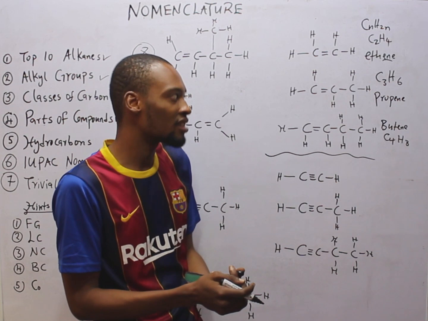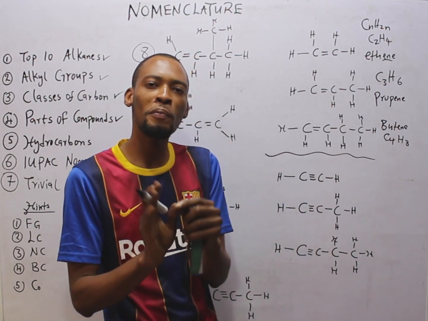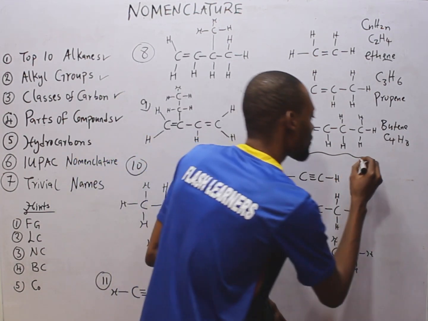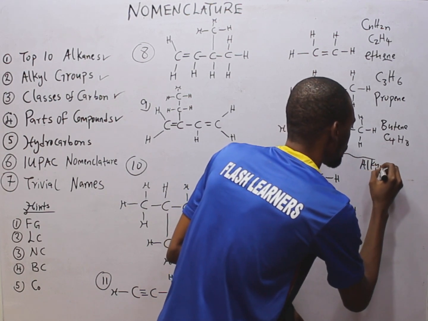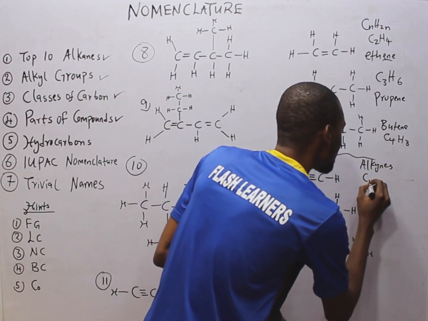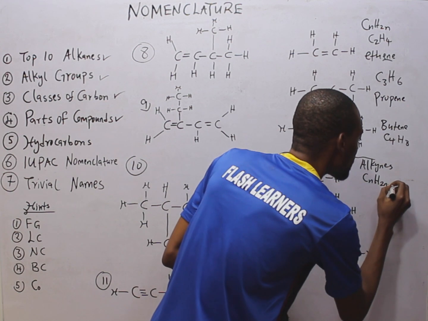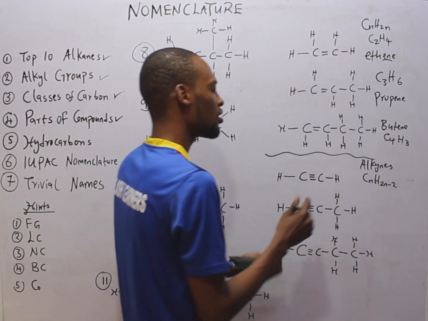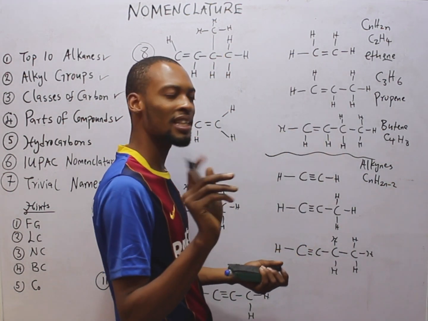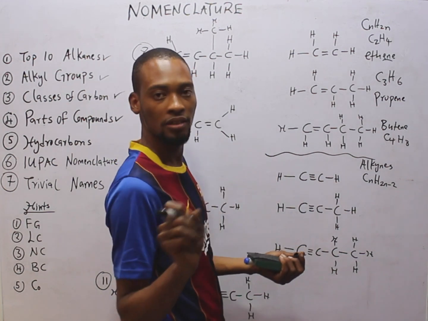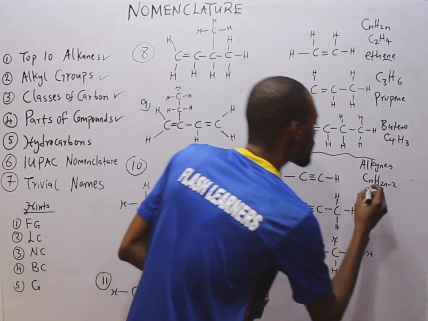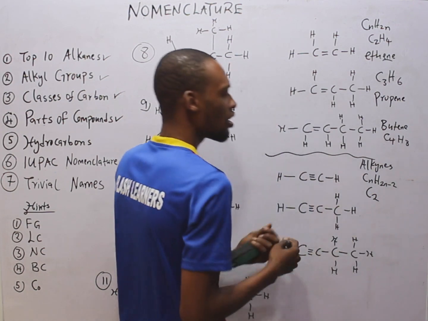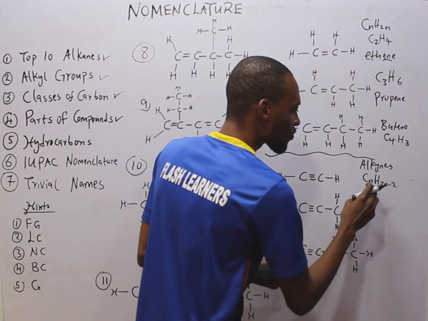How about alkynes? I told you that the general formula for alkynes is CnH2n minus 2. Meaning the first member has 2 carbons. There is no methane-like member as in the alkane family. Hydrogen will be how many?